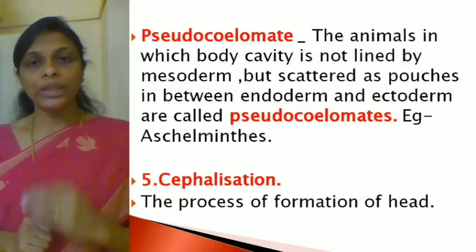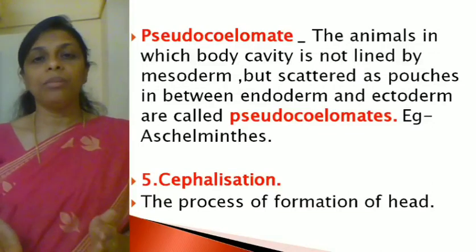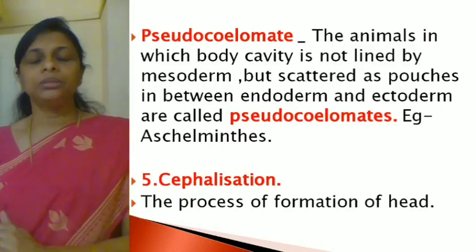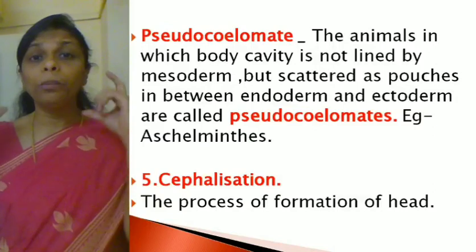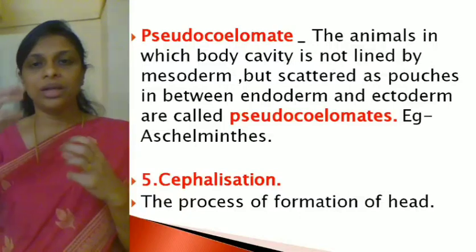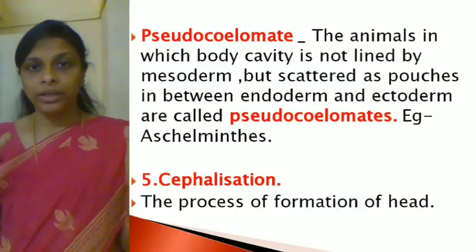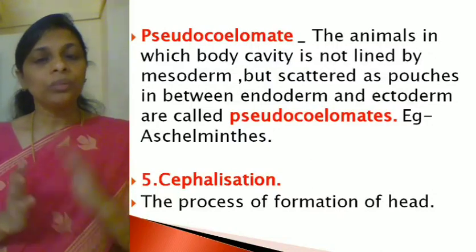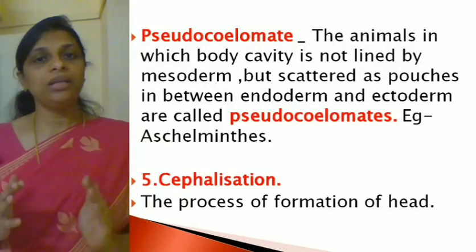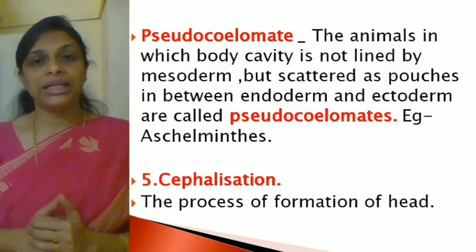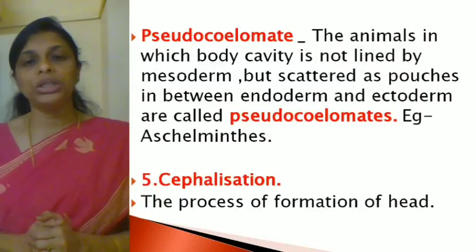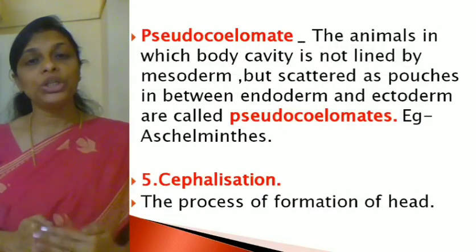You know that the lower animals which come under phylum Porifera, phylum Coelenterata or phylum Ctenophora do not have a proper head. The body is not divisible into head, trunk and tail. There will be no particular head; we cannot make out which region is head. But as the animals evolve, as we go to higher phyla, we find animals with a head. So that is another criterion based on which animals are classified. You may get a question, what is cephalization? The process of formation of head.